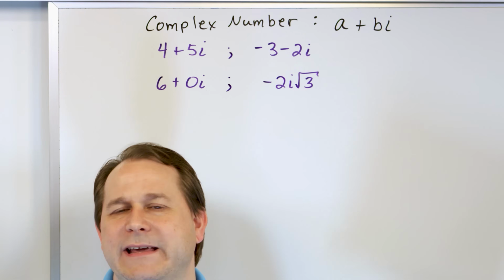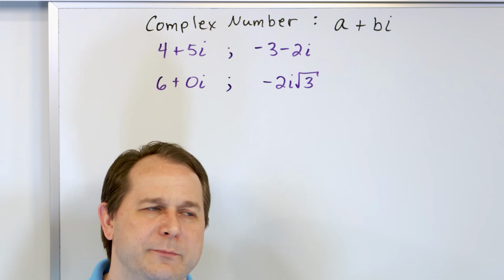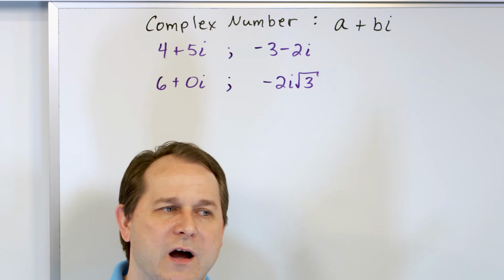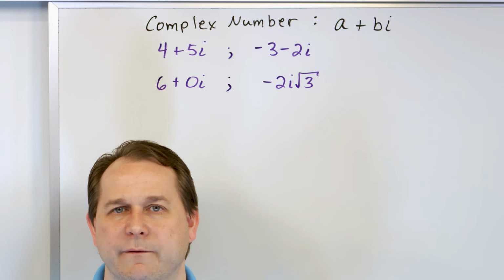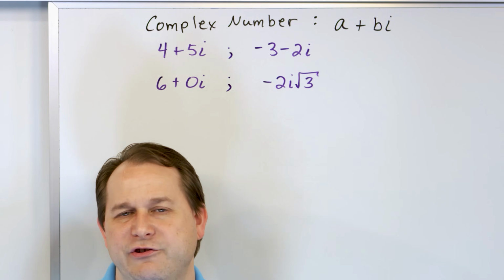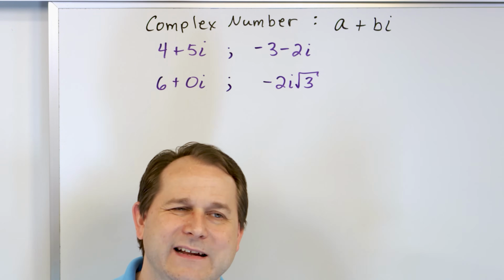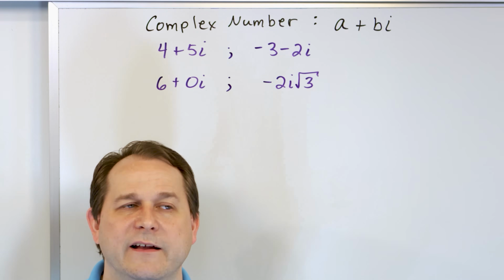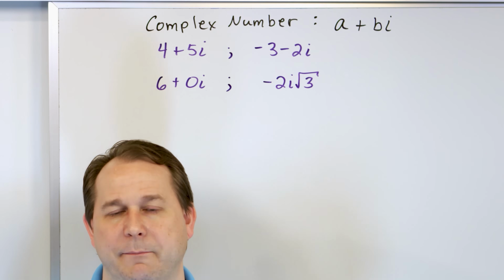And you might say, why do I care about this real part, imaginary part? Remember in the last lesson, I gave you examples of how imaginary numbers pop up in applications, in science and math. You just can't get away from them. And I kind of fibbed a little bit. It's not just the imaginary numbers that pop up. It's really the concept of a complex number that pops up all the time.